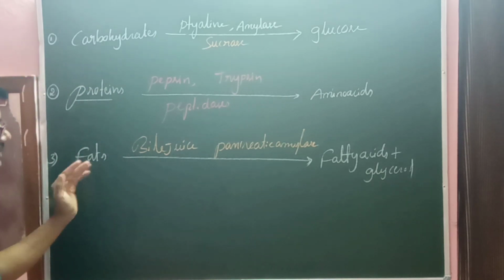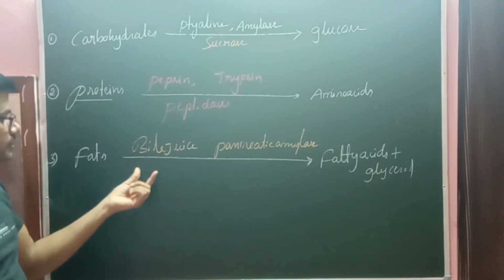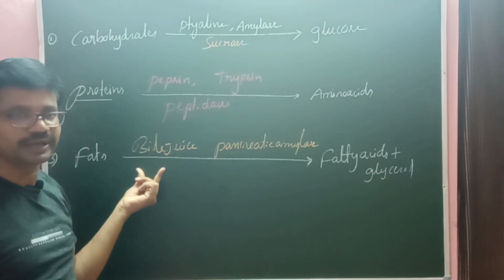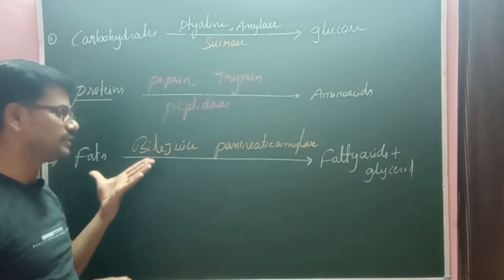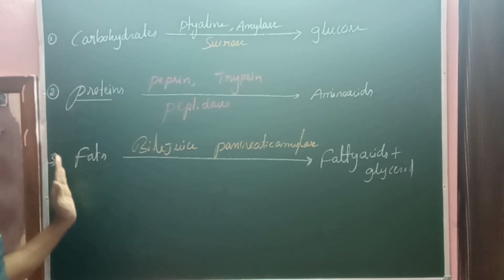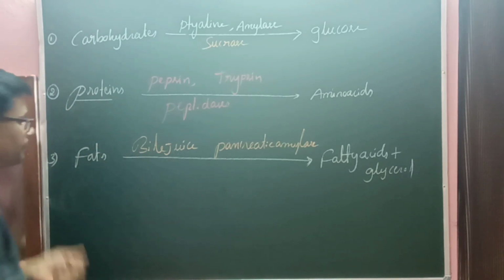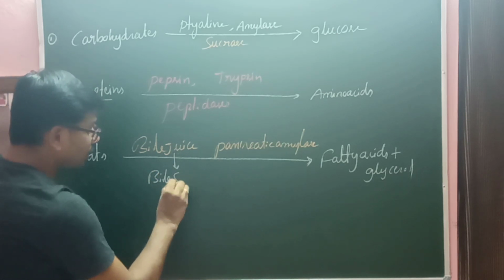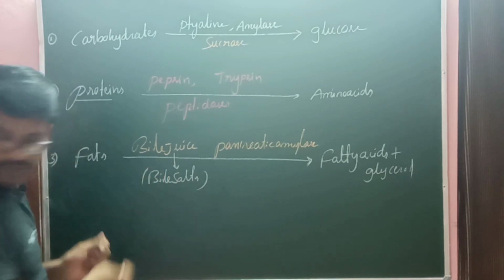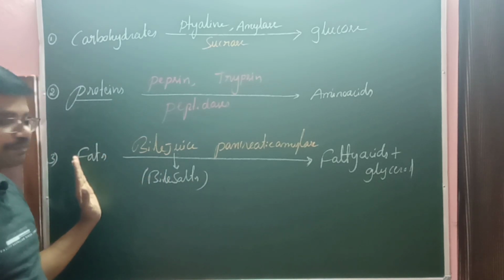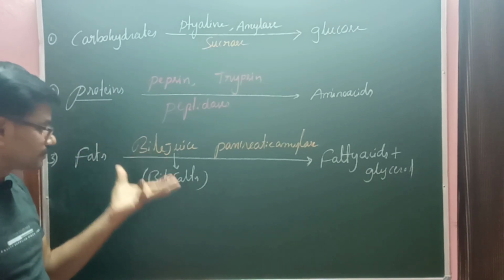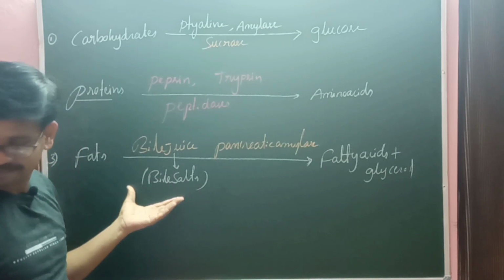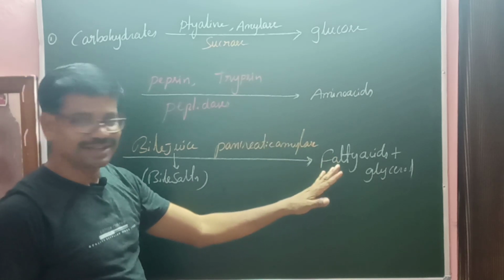And fats are digested with the help of the bile juice. Bile juice does not have any enzymes. Very, very important: there are no enzymes in the bile juice. The enzymeless juice in our body is the bile juice. But how is bile juice involved in fat digestion? That is due to the presence of bile salts. These bile salts are essential for conversion of large fats into small fat globules. Then small fat globules are converted into fatty acids and glycerol.